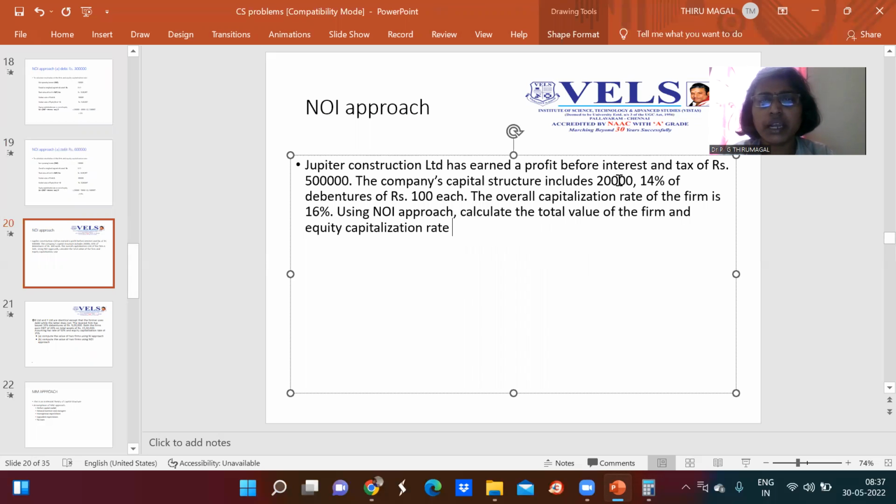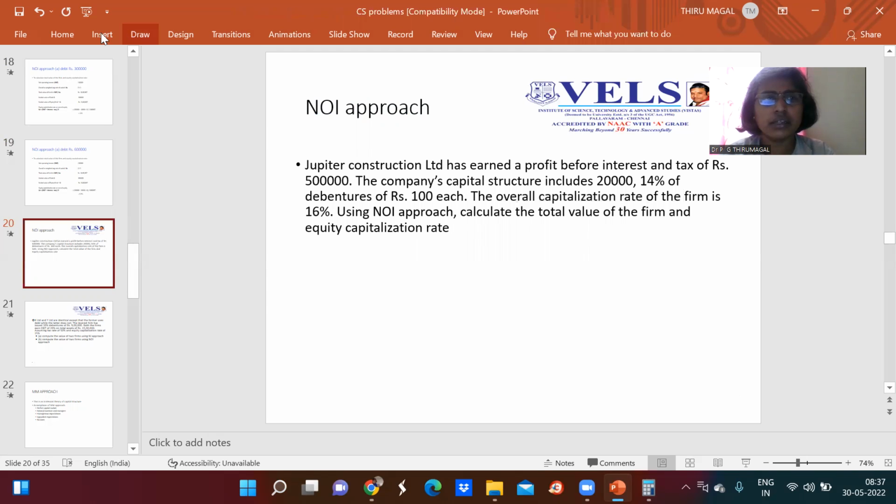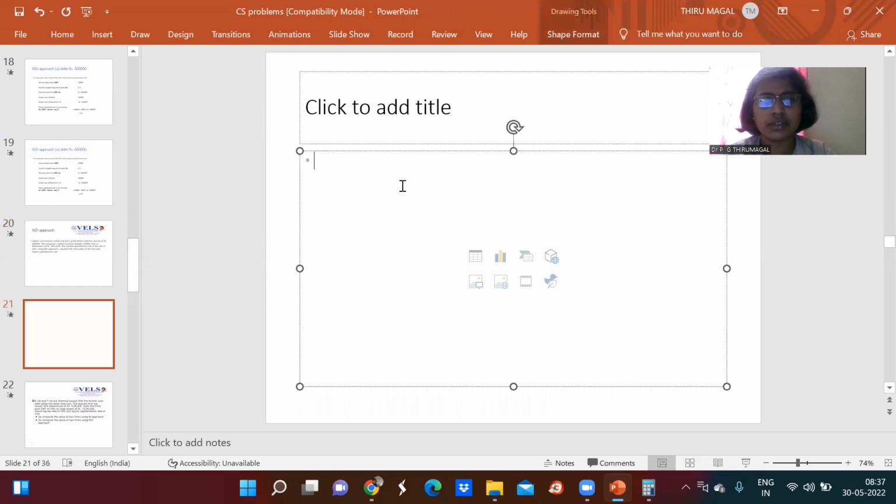So now here EBIT is given as 5 lakh and we can see the debt value. So how much is the debt value? Here the interest rate for the debt is 14%, but this 20,000 is the number of debentures, and each debenture has 100 rupees, which means 20,000 multiplied by 100 is 20 lakh rupees. The debt value is 20 lakhs. So that is what we have to mention correctly. Now the overall cost of capitalization is 16%. So we will use the same template which we used in the previous calculations.